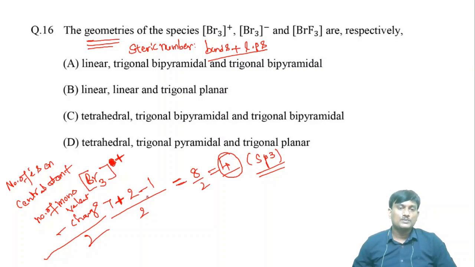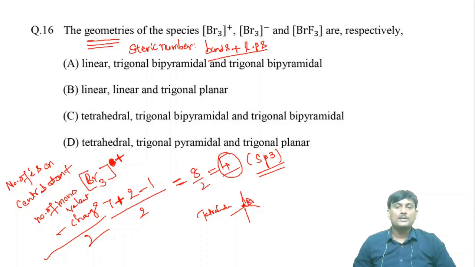So 7 plus 2 plus 1 by 2, that is 8 by 2, sp3 hybridization. If you take sp3 hybridization, what is the geometry? Tetrahedral is the geometry.